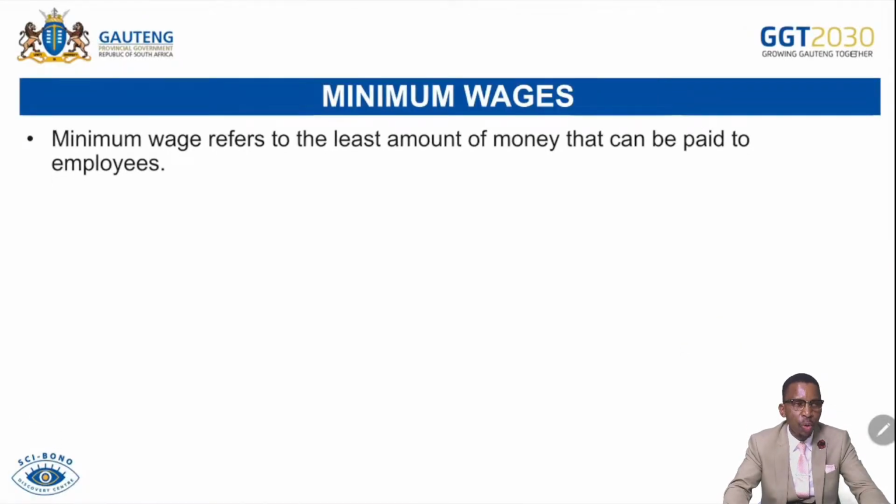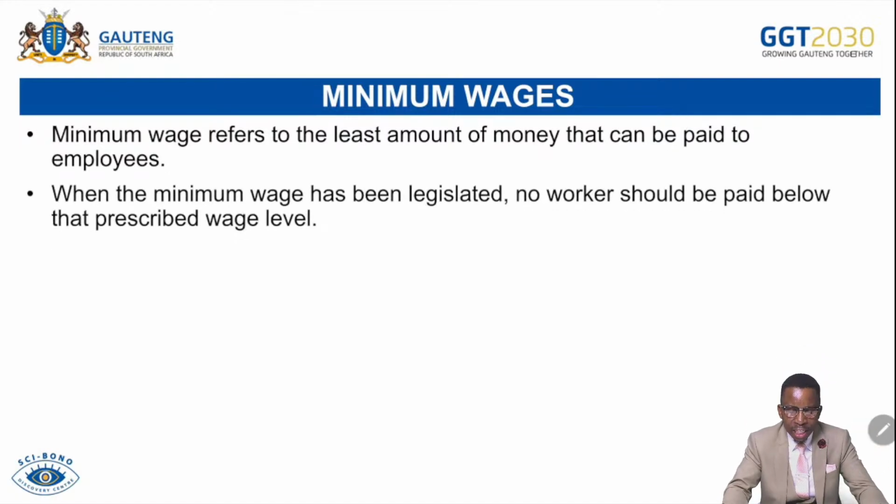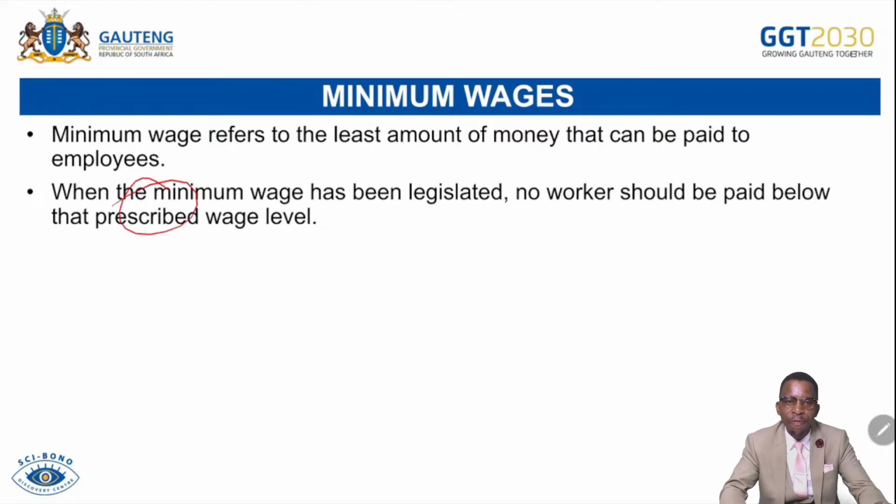Minimum wages. If we talk of minimum wage, we refer to the lowest wage that no worker should be paid below in the country or in a particular industry. So when a minimum wage has been legislated, no worker should be paid below the prescribed minimum wage. Let's say the minimum wage is 3,500 for domestic workers, no worker should be paid below that amount of money. So in that situation, we have a minimum wage that has been put in place.